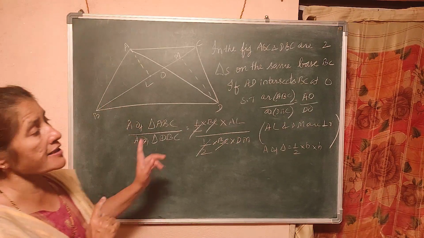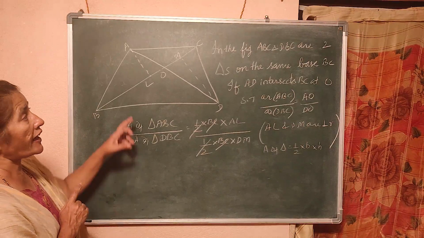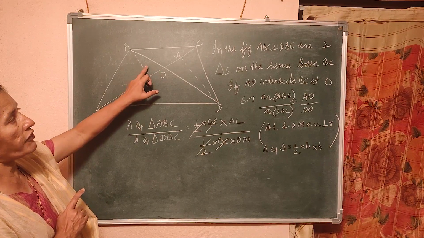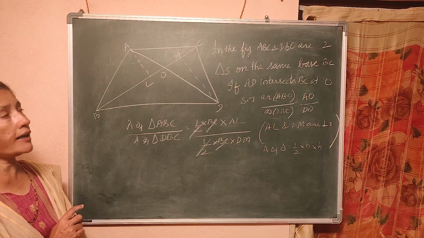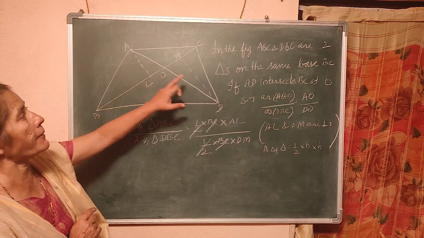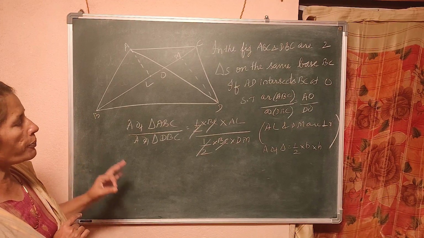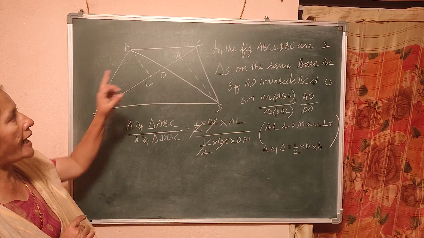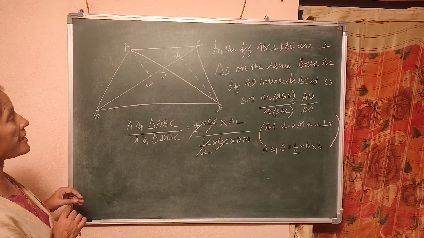But what have they asked? I have to prove that it is AO by DO. Where do I get AO by DO? If I take these two triangles and prove that they are similar, then I can write AL by DM is equal to AO by DO. Am I right? So, to prove AO by DO, I take these two triangles and prove that they are similar.